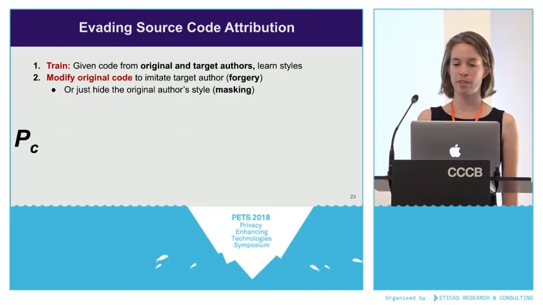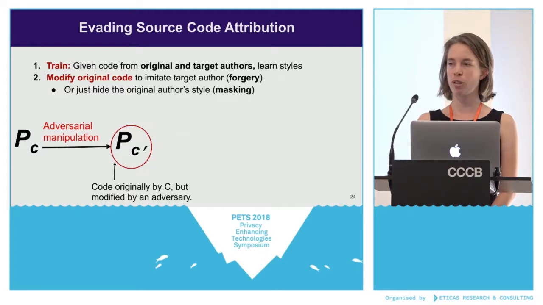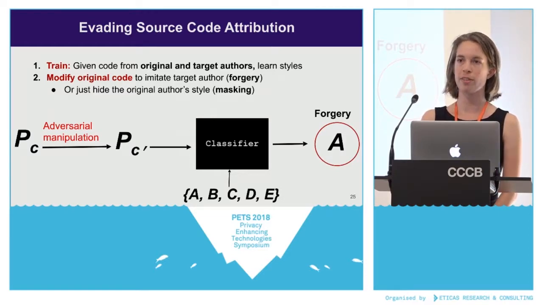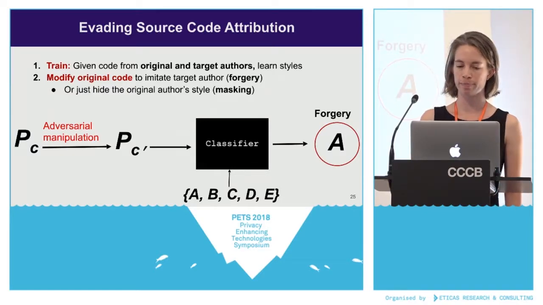So this is where the adversary fits in. You start out with P sub C, again, just some code by C. And then some adversary comes along and they manipulate the code and they create P sub C prime. They put it into the same classifier and the classifier makes a guess. And with forgery, the adversary's goal is to imitate a specific author. So here, if their goal was to imitate author A, then they would be correct and the forgery would have succeeded. And I want to emphasize again that the classifier is a black box for a reason here. We're not assuming that the adversary or any of the authors know anything about how the classifier works. If the adversary did know how it worked, they could tailor their attack to the specific classifier.